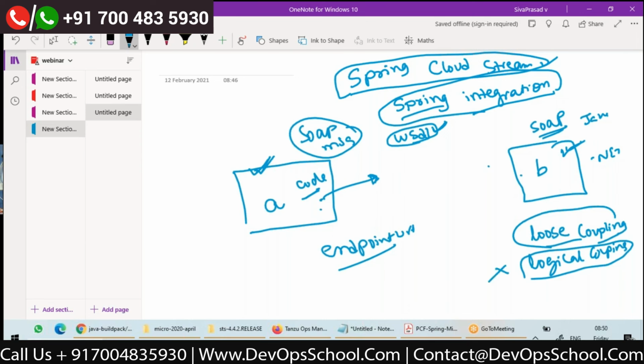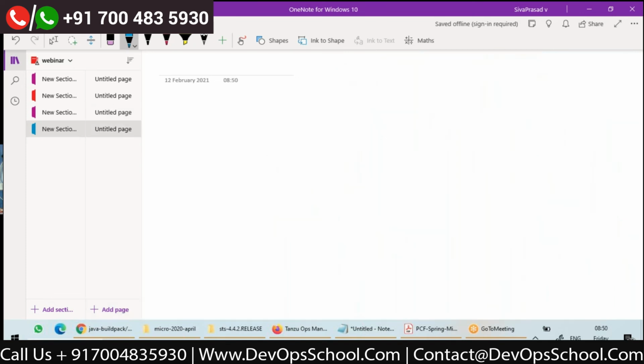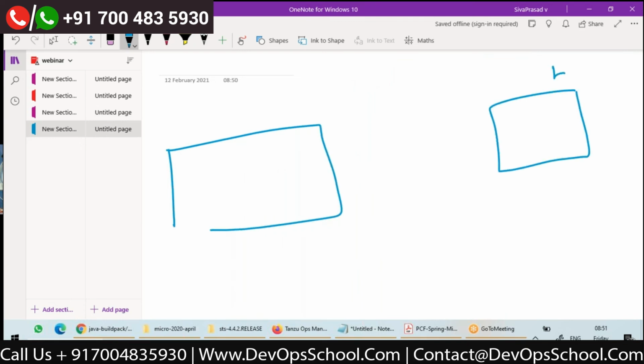Now, how do I achieve logical coupling? Let us see. Let's again say this is my application A and this is the application B. Now, in application A, this is my code. If I want to consume a SOAP web service B, what I need to do normally is create a SOAP message in my code and send. So that is the reason why there is no logical coupling. So now if I want to achieve logical coupling, what I can do is somehow configure an in-memory queue in the application itself.